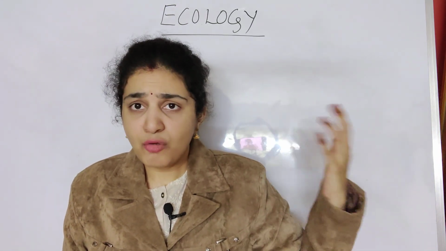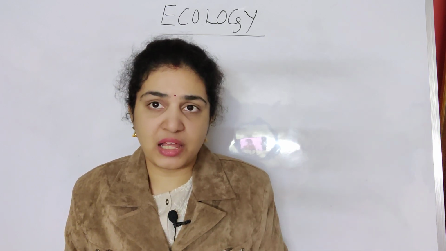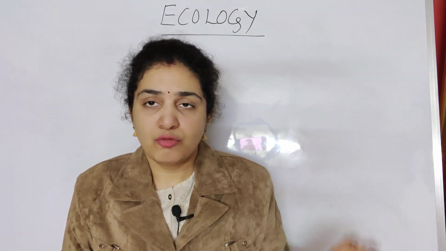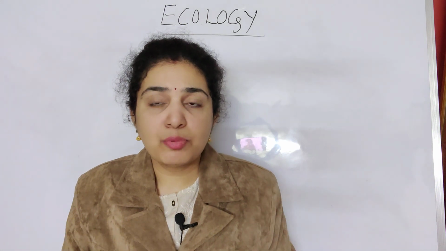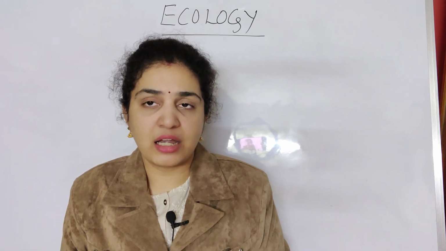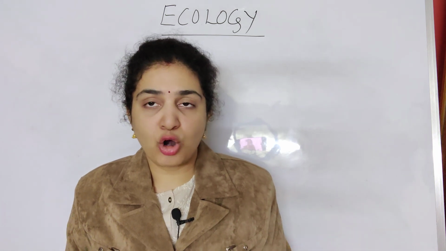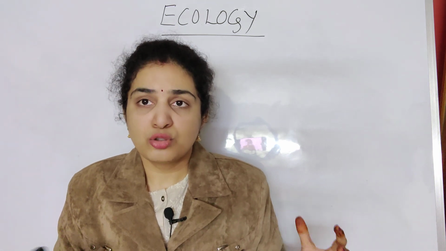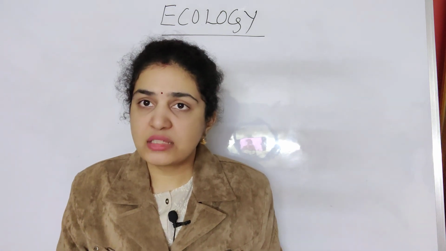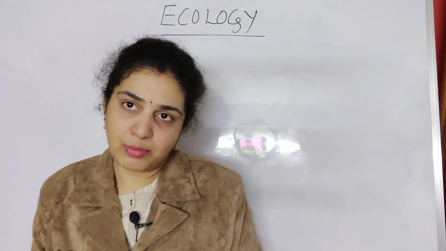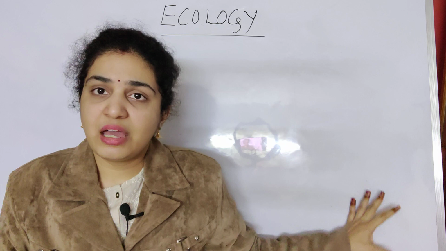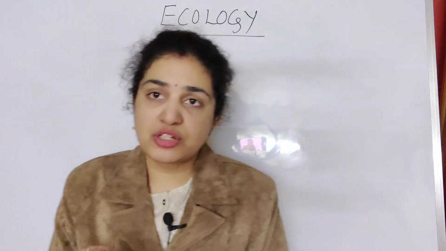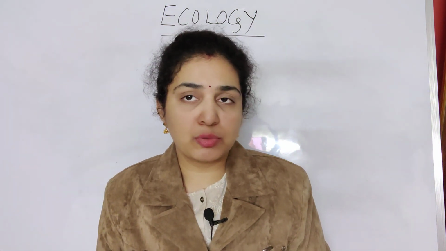Next, we see the factors which play an important role in decomposition. The warm and moist environment will play an important role. Decomposition will take place only under aerobic conditions. Under anaerobic conditions it cannot take place, because decomposition is an oxygen requiring process. So under a warm and moist environment only can decomposition take place. Then later we have seen what are the substances which favor decomposition, or which speed up or slow down the process of decomposition.